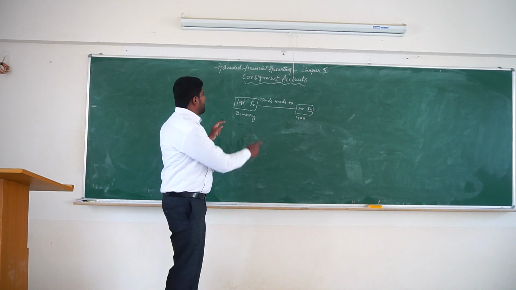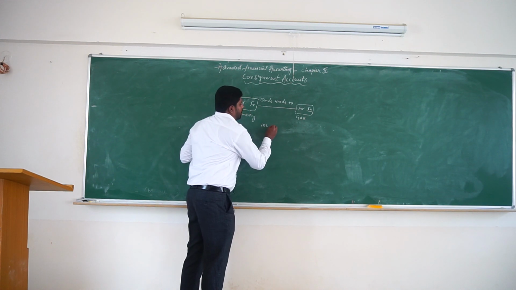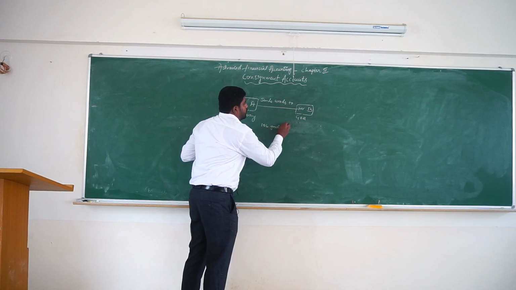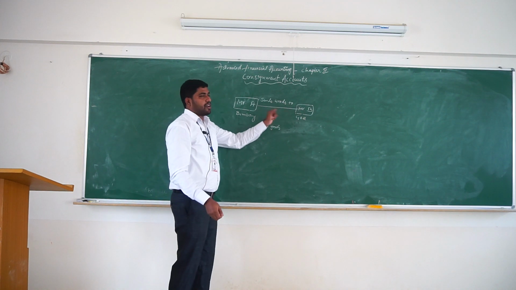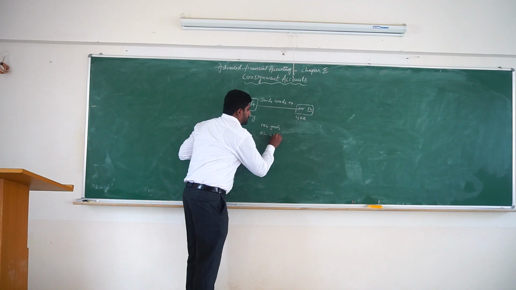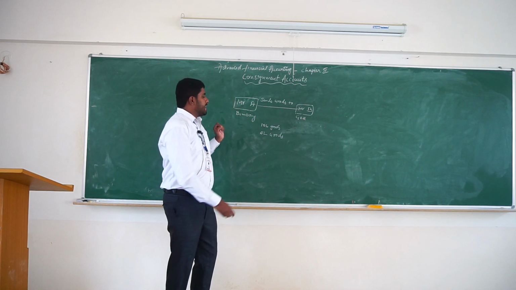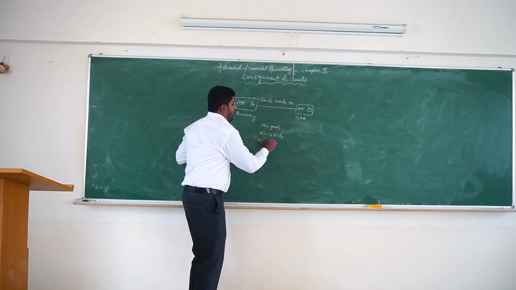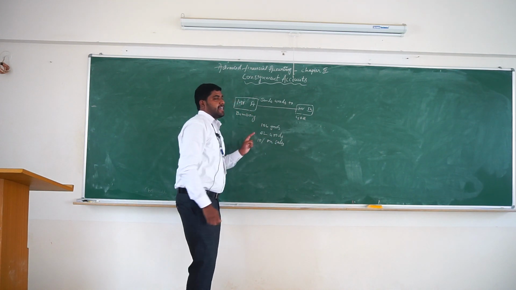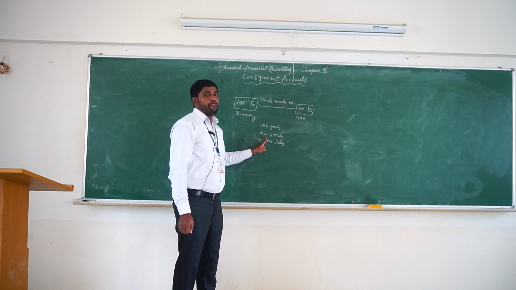For example, Mr. A sends 10 lakh rupees worth of goods to Mr. B, and Mr. B sold 5 lakh worth of goods. So according to the agreement, Mr. A has to pay 10% commission on sales. Here Mr. B is going to get a 10% commission on 5 lakh rupees.